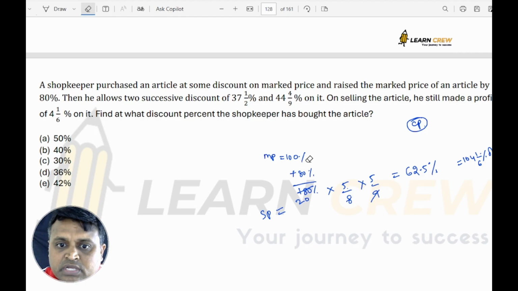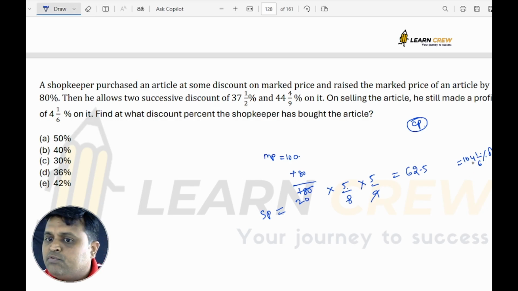The market price value I am taking as rupees 100. Market price is 100. On that it is increased by 80, so it becomes 180. And on that successive discounts are there. So finally it is sold for 62.5. After selling also there is a profit of 4 1/6%. So it is sold for 104 1/6% of cost price.